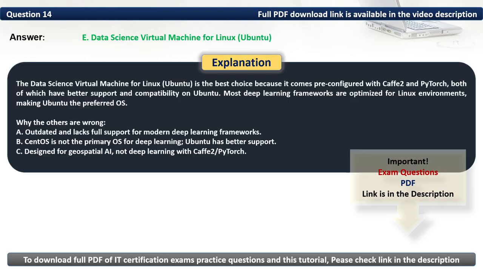The DSVM for Linux Ubuntu is the best choice because it comes pre-configured with Caffe2 and PyTorch, both of which have better support and compatibility on Ubuntu. Most deep learning frameworks are optimized for Linux environments, making Ubuntu the preferred OS.